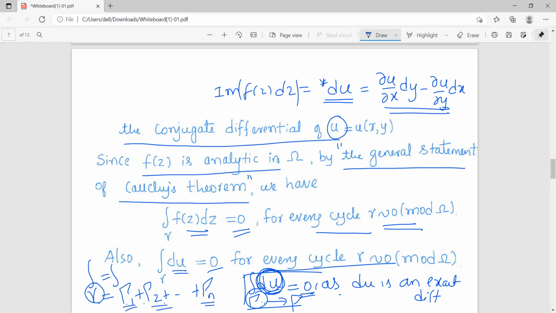As each integral over a closed curve is 0, the integral over the cycle will be 0. So hence the integral of du over any cycle will be 0 in fact, but in particular I am considering only those cycles which are homologous to 0. So the integral of du over any cycle homologous to 0 is 0.